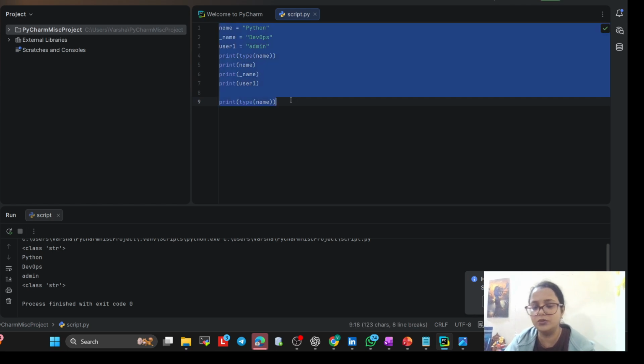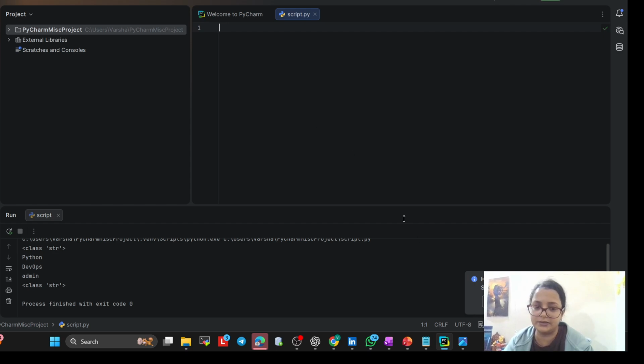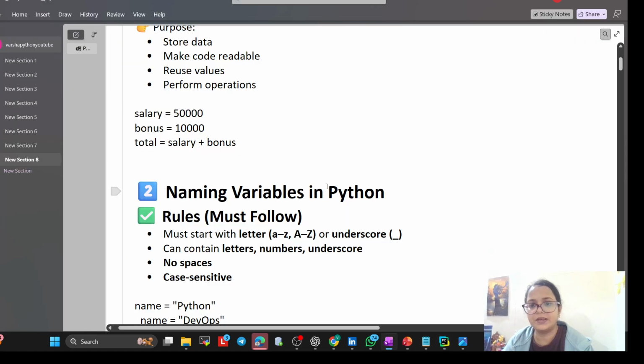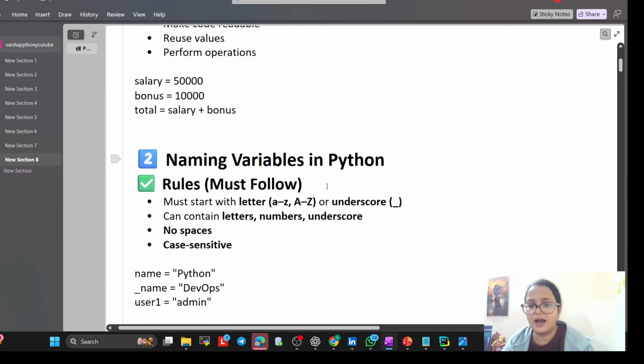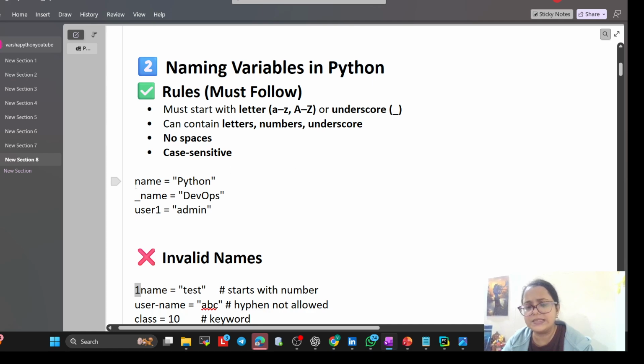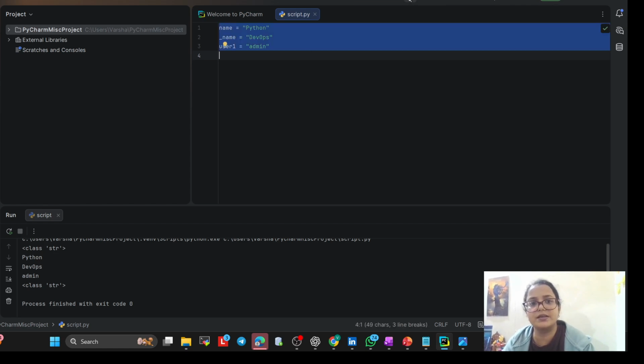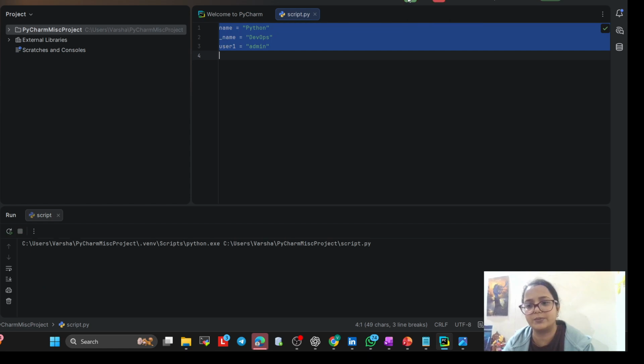So let's remove all of this and we will explain from the start. I will show you how it is wrong. See, first this example is true, okay? So I'm just going to write this example in my PyCharm, just Control C, Control V. Now just run it. With the help of this, you can run the script.